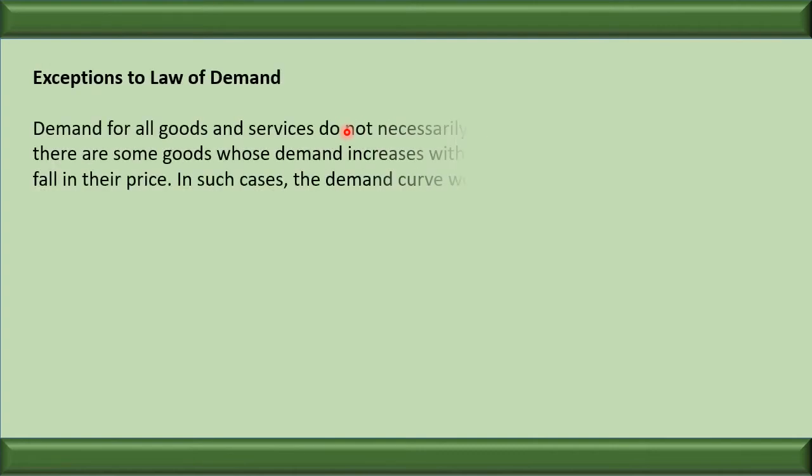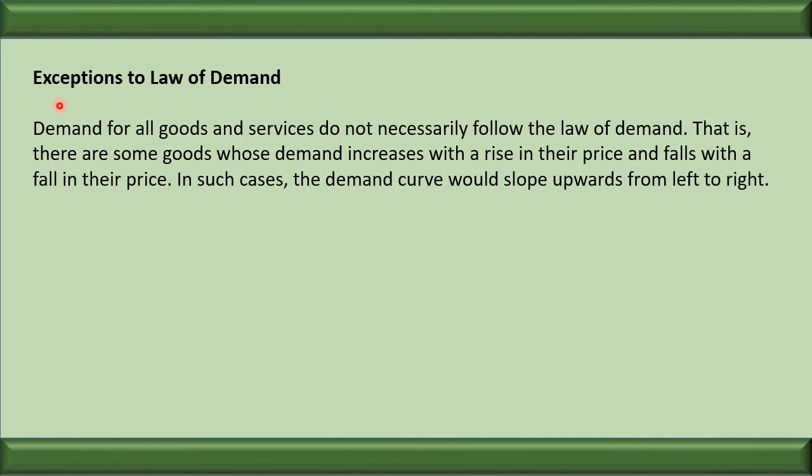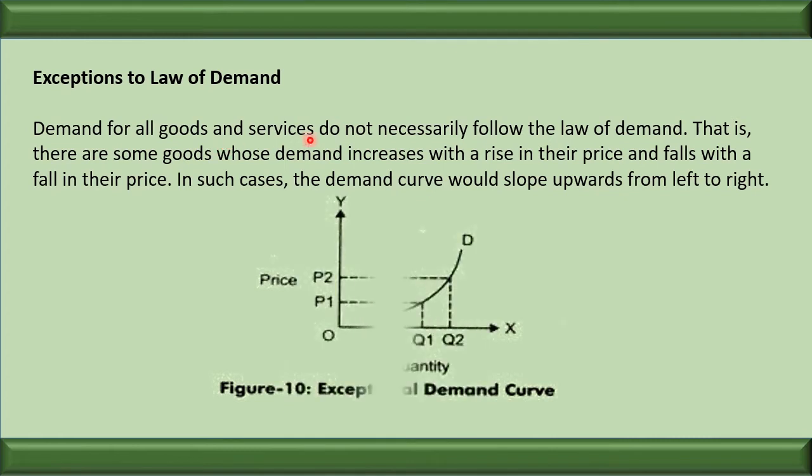So up till now we have discussed the law of demand. Now let us see the exceptions to the law of demand. Demand for all goods and services does not necessarily follow the law of demand. That is, there are some goods whose demand increases with a rise in the price and falls with a fall in their price. In such cases, the demand curves would slope upward from left to right.